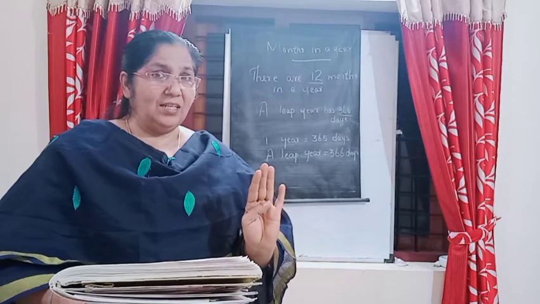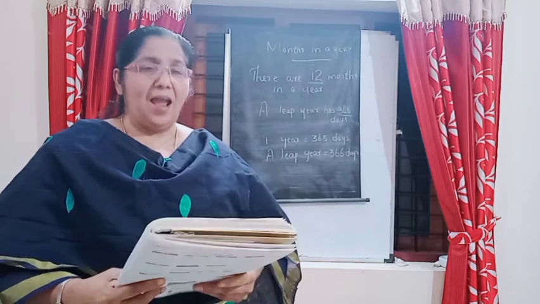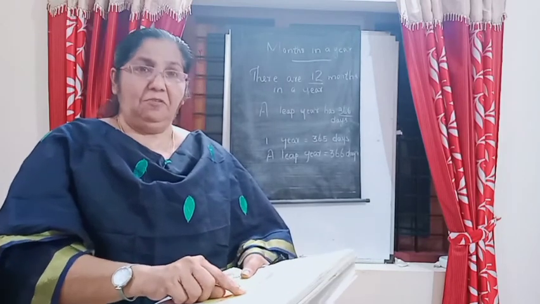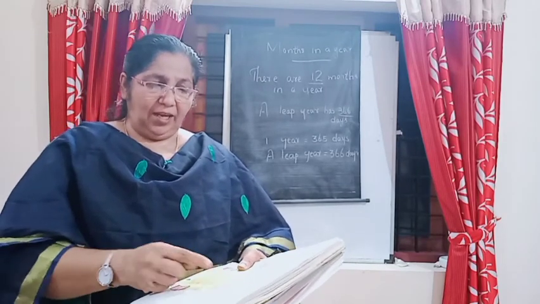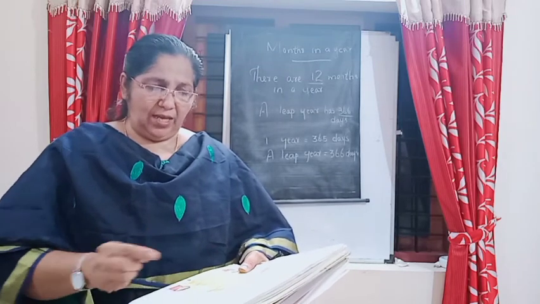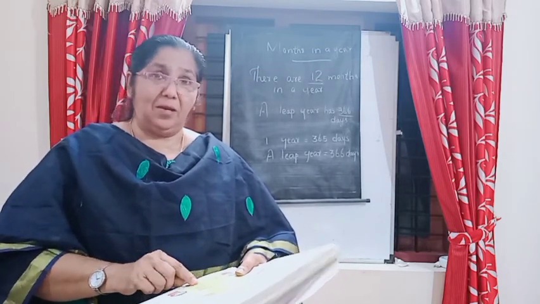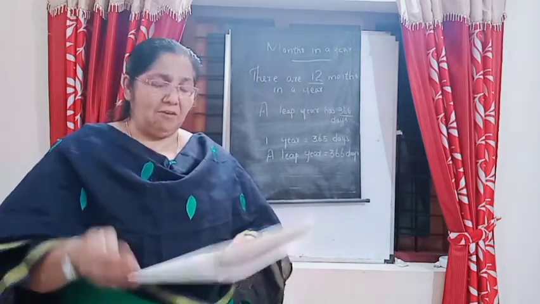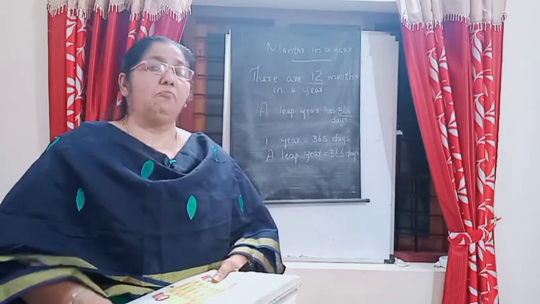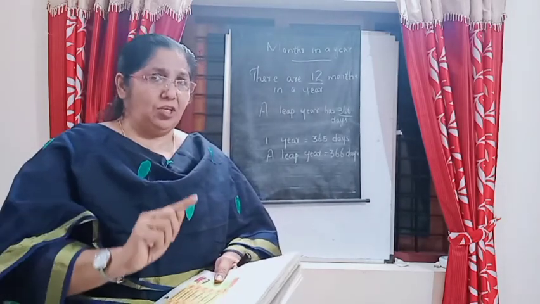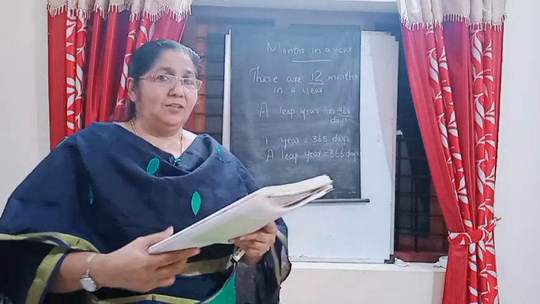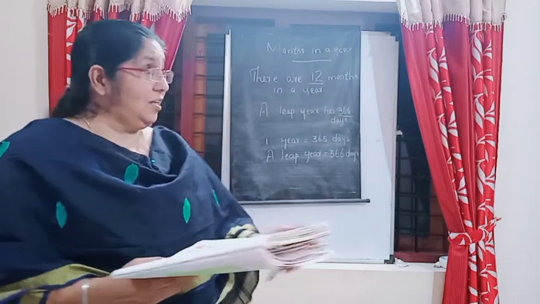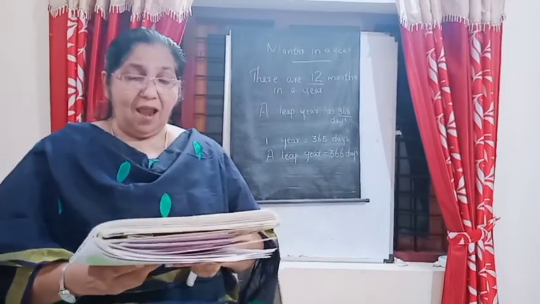The months that have 31 days are January, March, May, July, August, October and December. 7 months have 31 days. 4 months have 30 days. Except February. February has 28 or 29 days. February has 29 days in a leap year. So you all study all the names of the months and days.